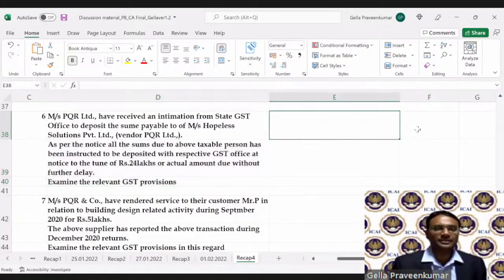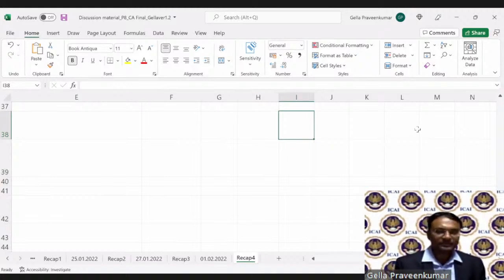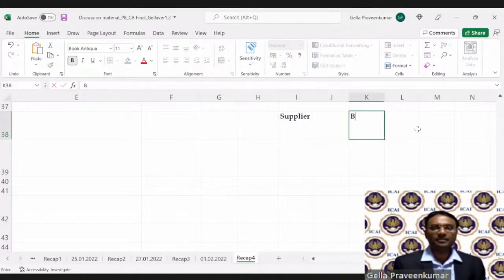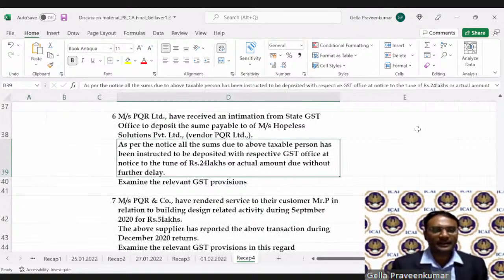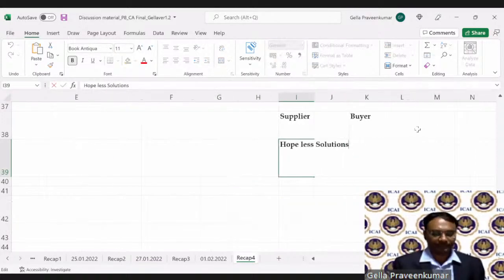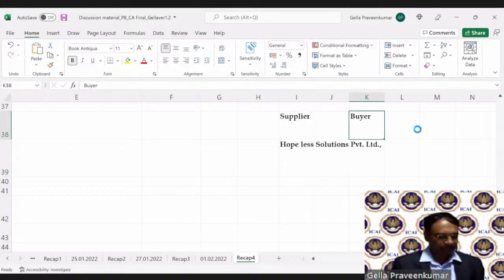So let me brief the same transaction once again. Supplier, buyer. Supplier happens to be Hopeless Solutions Private Limited, and buyer happens to be PQR Limited.